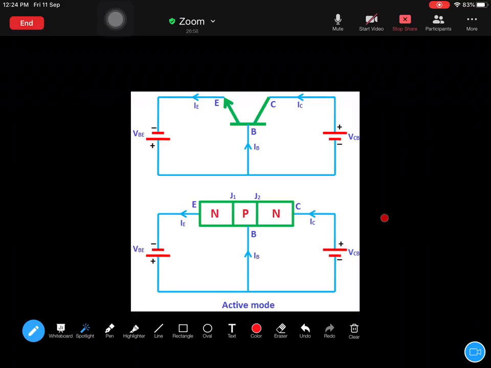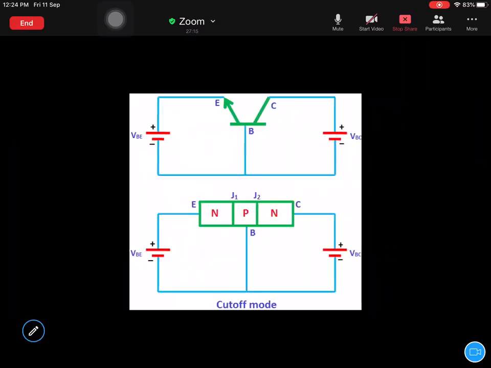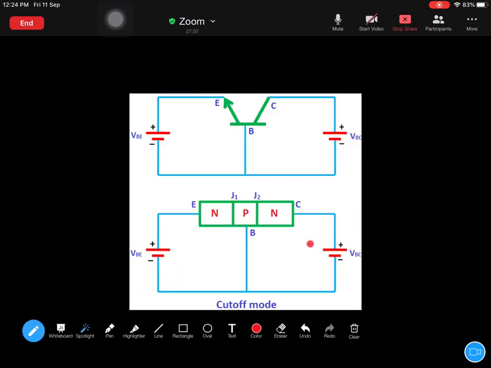Okay, so if you want a CB configuration transistor circuit to act like an amplifier, then you have to make the input side forward bias and output side reverse bias. Remember that. But in cutoff mode, if you see this and this, both input and output side are reverse bias.